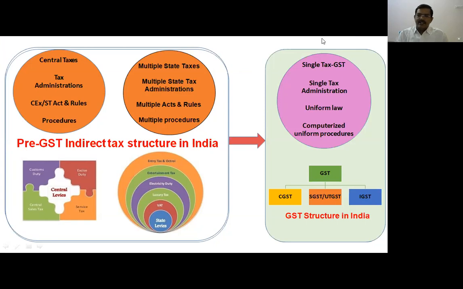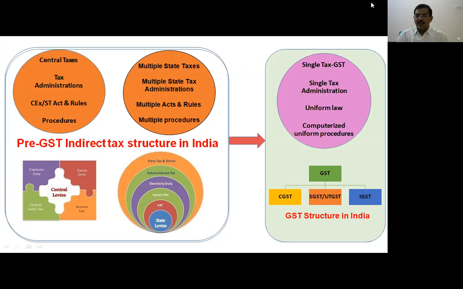It means from Kashmir to Kanyakumari, Arunachal Pradesh to Gujarat is only one market. Very simple tax rates and a single tax administration. Earlier there were multiple, now only one authority, and it is also paperless work.